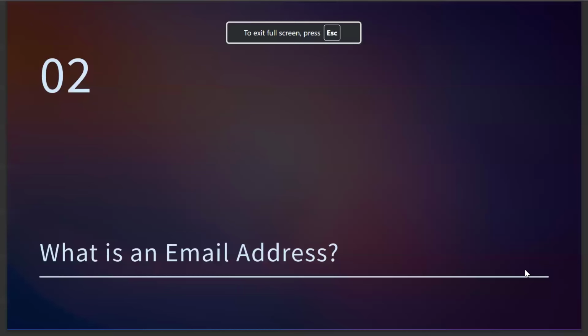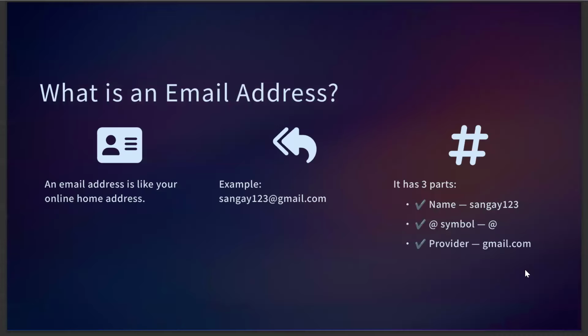Now let's look into what an email address is. An email address is like your online home address. It has three basic parts. It will have a name, for example Sange123. It needs to have this symbol over here, which means at the rate. And it needs to have a provider. The most used email address provider is Gmail, so we use gmail.com.